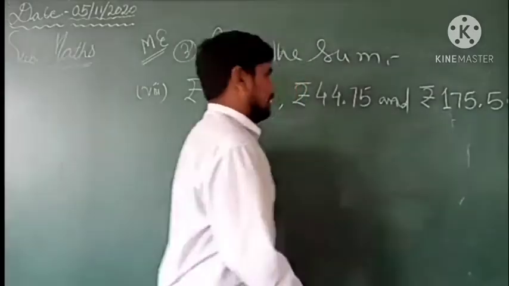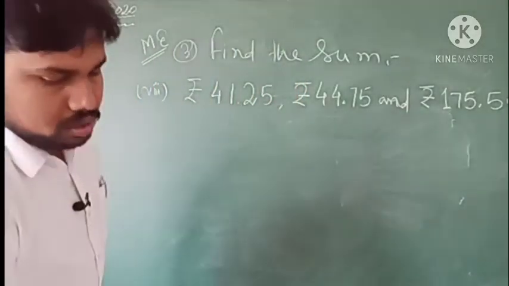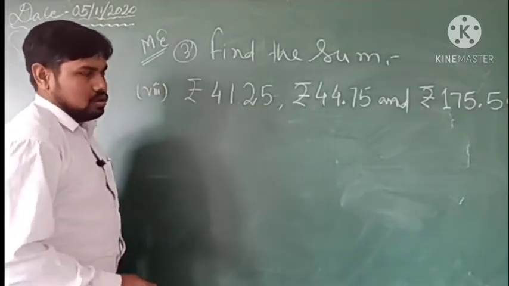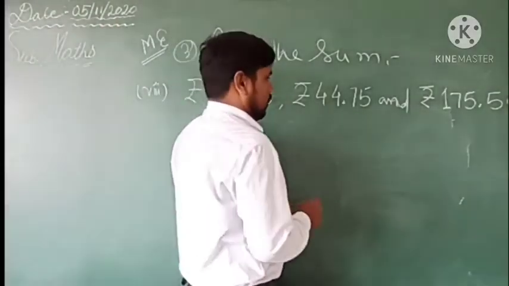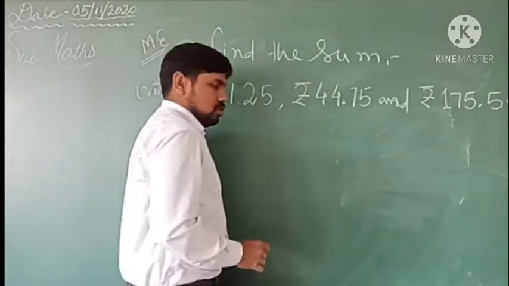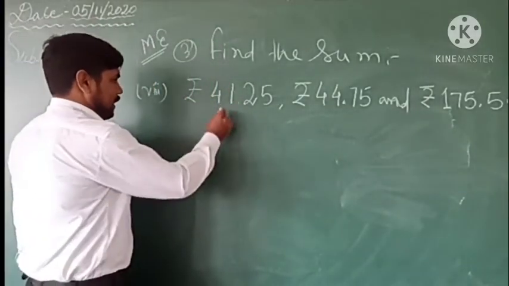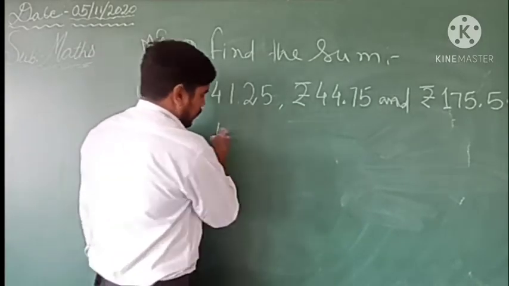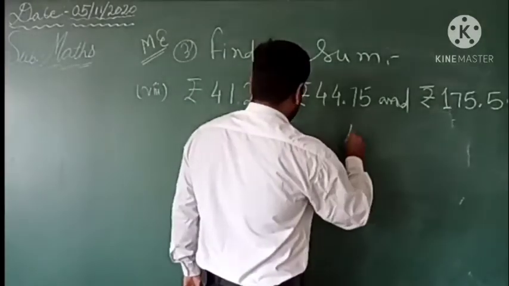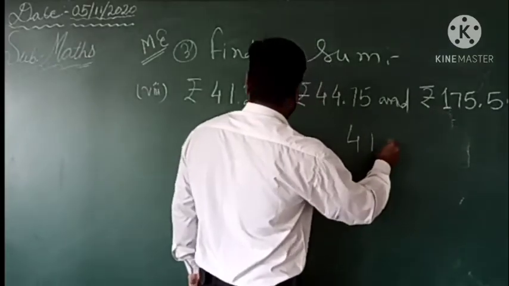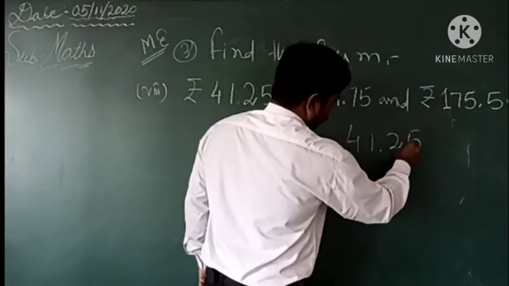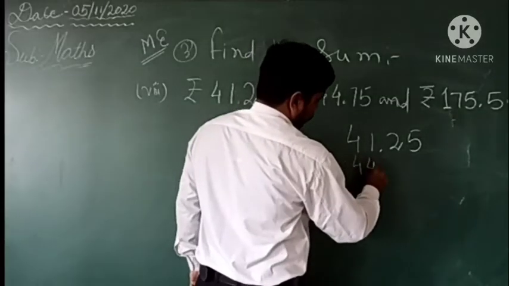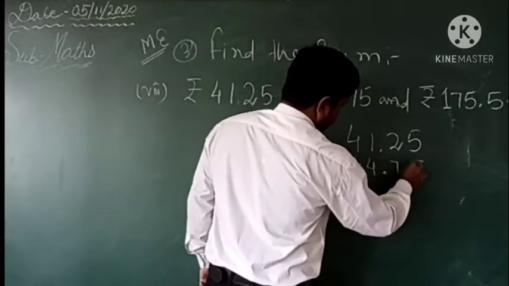So these are the three values given, you have to just add. Here you have to keep in mind that the decimal should be in line. So we are writing, starting with this. I am doing the addition this side. So 41.25, then here 44.75.